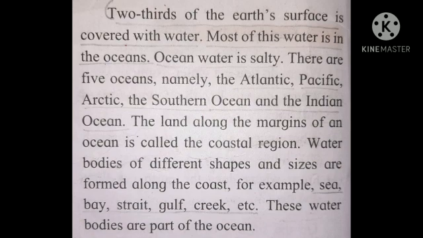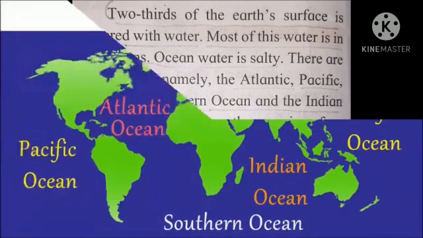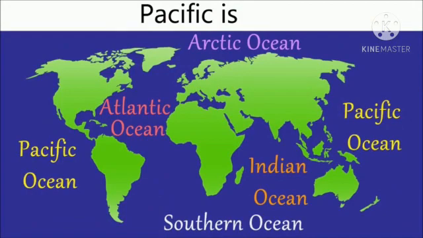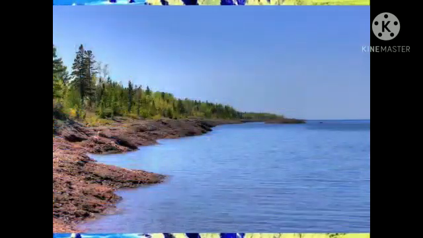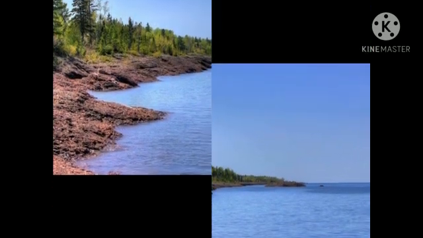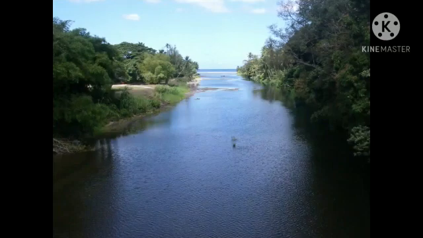As you all can see, there are the 5 oceans given in this picture. Which are the oceans? The Atlantic Ocean, Pacific Ocean, Arctic Ocean, Southern Ocean, and Indian Ocean. And also the land which belongs to the margins of the ocean is called the coastal region. Also, there are different water bodies of different shapes and sizes. For example, seas, bays, strait, gulf, creek, etc.